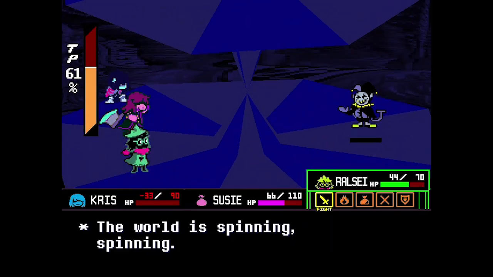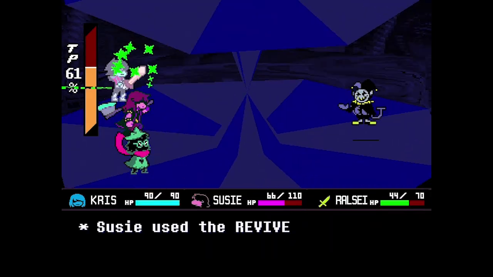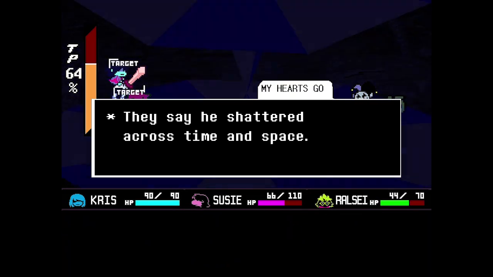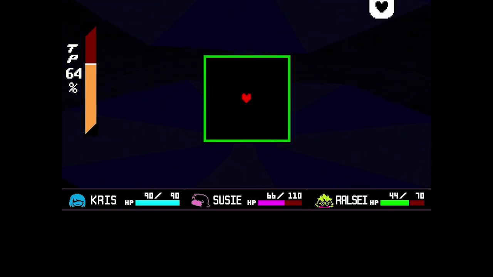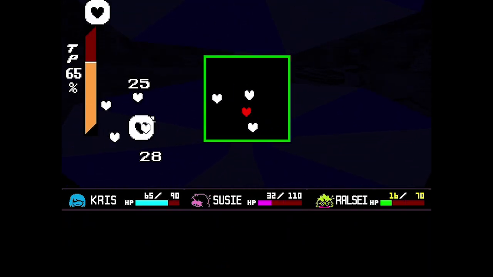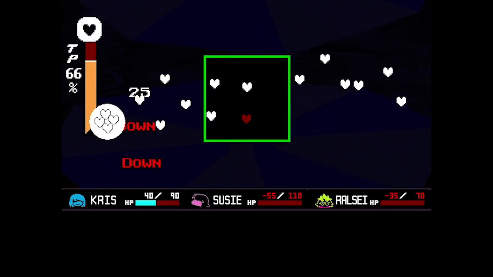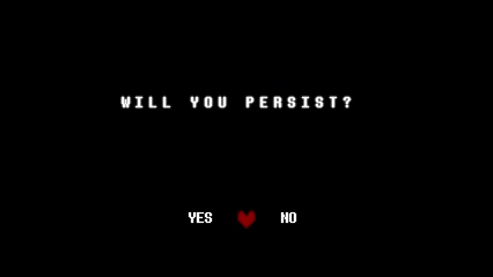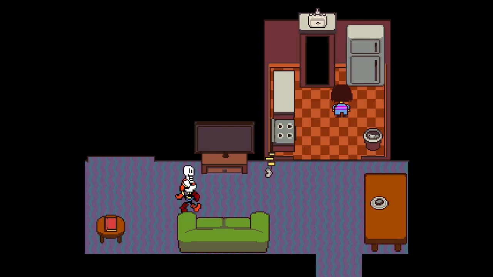The biggest problem with this theory is that Sans and Papyrus don't mention this supposed third brother at all. Since Gaster was shattered across space and time, to them, he's basically dead, and yet they never talk about him. I mean, it's kind of in character for Sans not to talk about him, but why doesn't Papyrus? You can get pretty close to Papyrus in the pacifist route, and he would definitely mention it if he had a dead brother. There are also no pictures of him in the house.